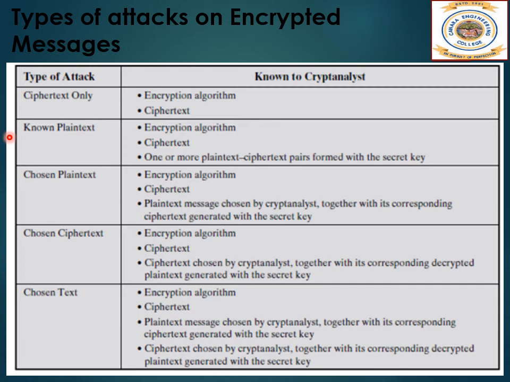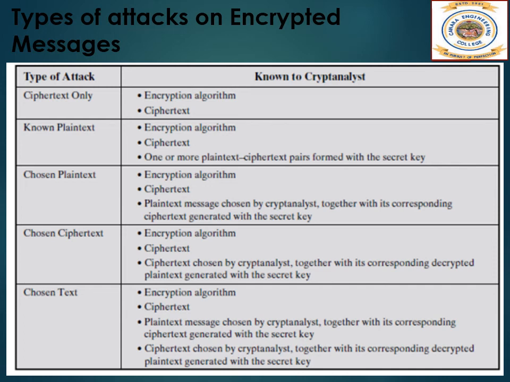In this table, there are two other attacks as well: the chosen ciphertext and the chosen text. These are less commonly employed as cryptanalytic techniques but are nevertheless possible avenues of attack. Only relatively weak algorithms fail to withstand a ciphertext only attack. Generally, an encryption algorithm is designed to withstand known plaintext attacks.